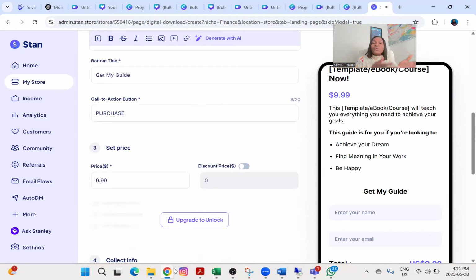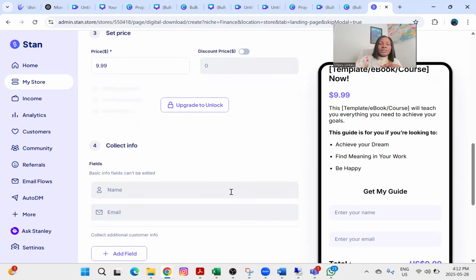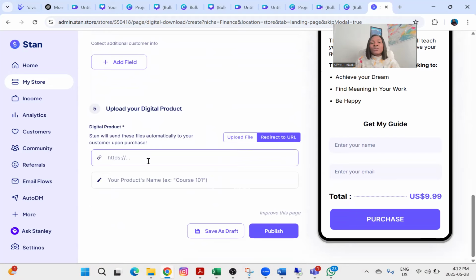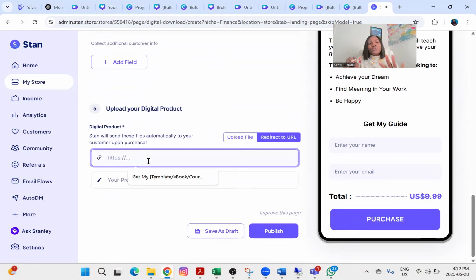So let's assume you're doing the post and the reels together. You can just say, okay, bulk purchase will be, if you're doing one for $9.99, you can say bulk purchase will be at $14.99, right? So you have access to both the reels and the post. And if you want to put a discount, you can always check this box and turn on the button and put the discount. And this is where you're going to add the URL link. So if we're using just the template link, you just click on redirect to a URL and you're going to put the URL, the template link you've copied, you paste it here.